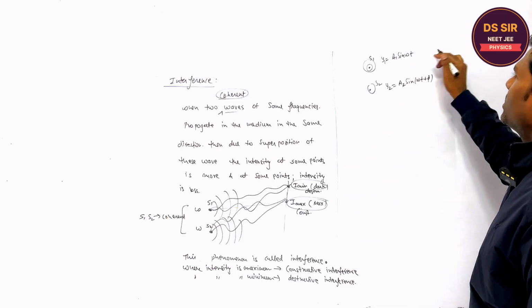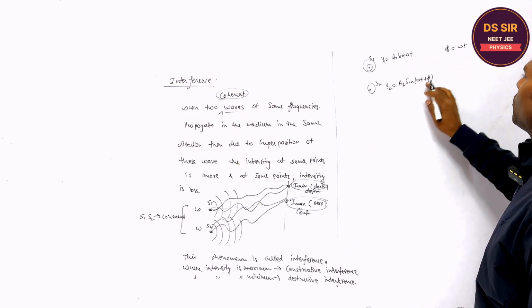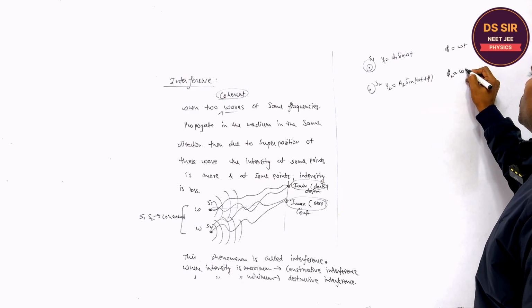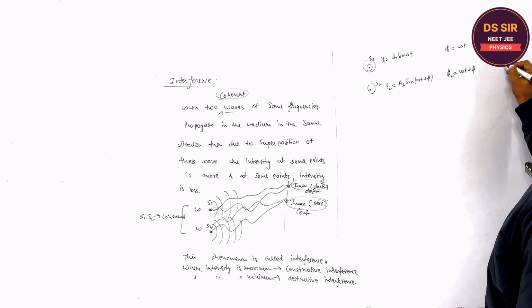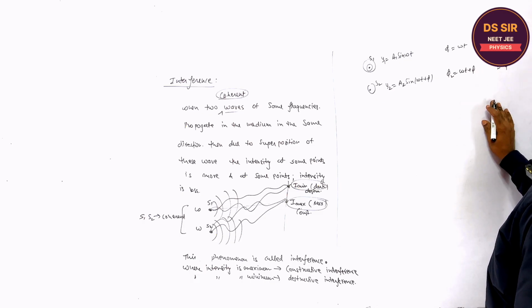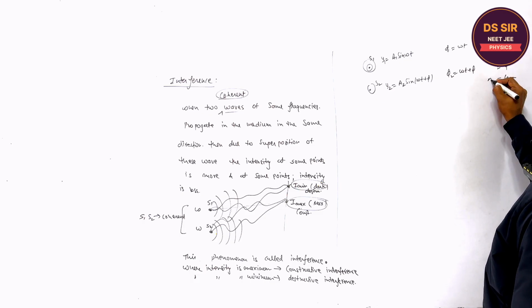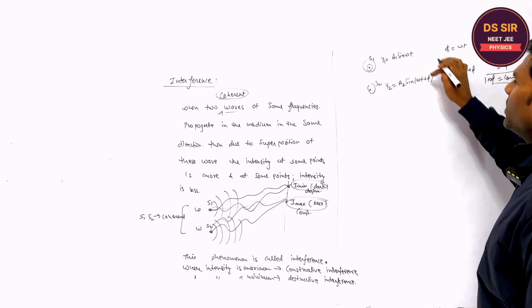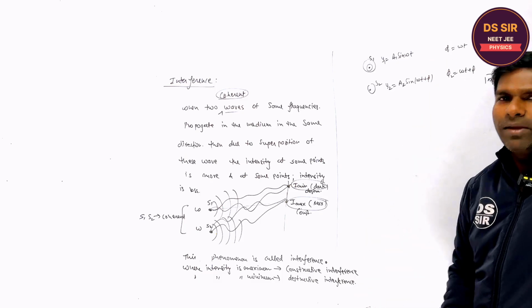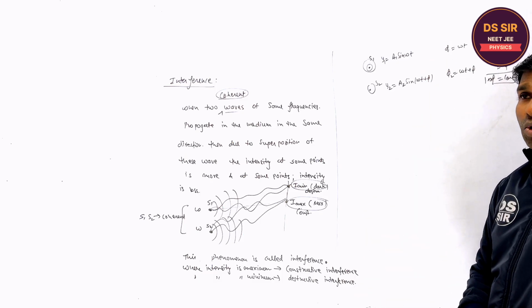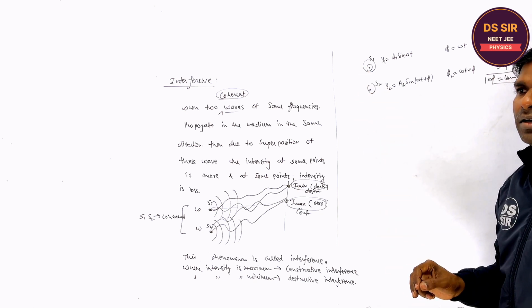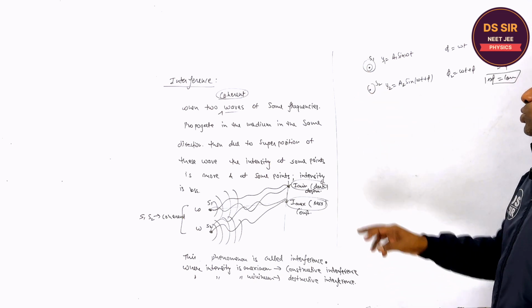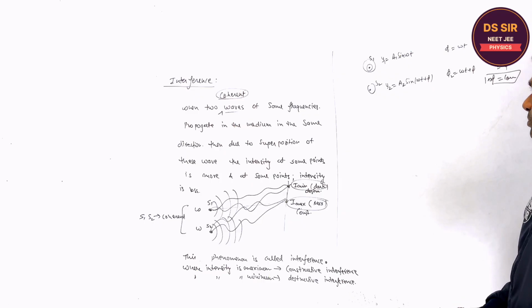What is its phase? Can you tell me? Say omega t. What is its phase? Say omega t plus phi. Can you tell me what is the phase difference? Phi 2 minus phi 1. Say phi. So it is constant or not? So if the phase difference between the two sources of light is the same, is constant, does not change with time, what type of source are they called? Coherent source. So these two sources are coherent, right?